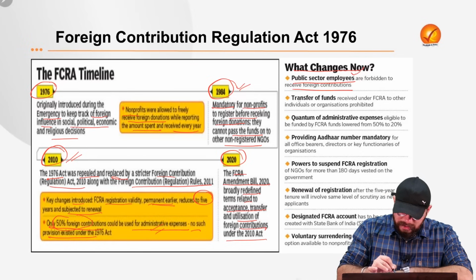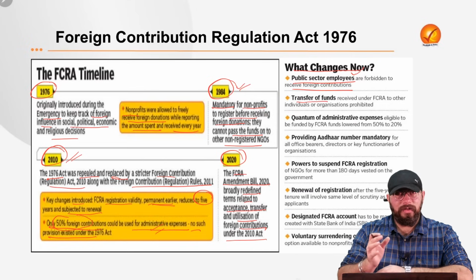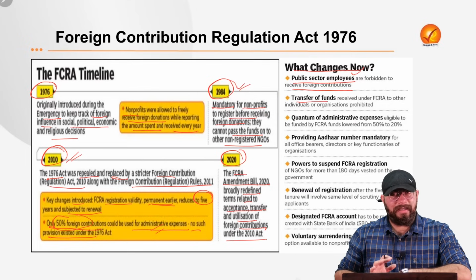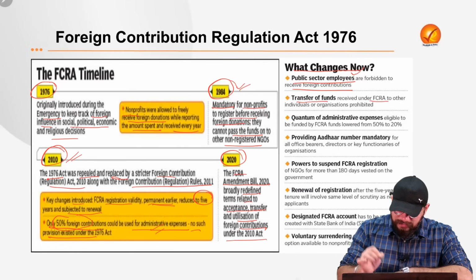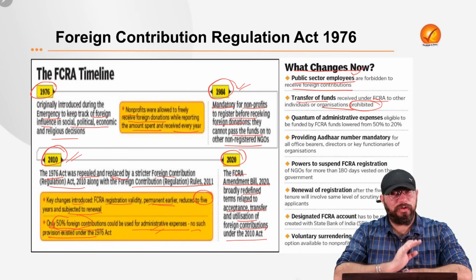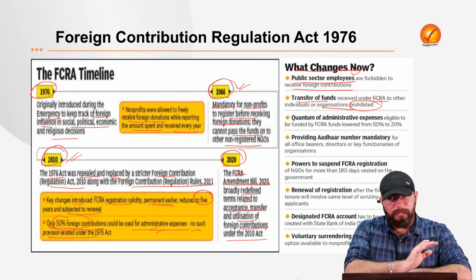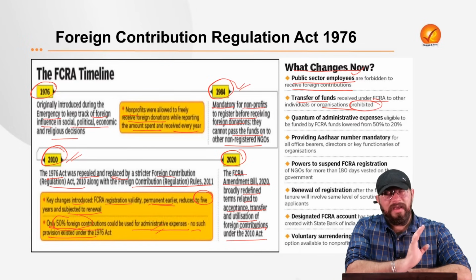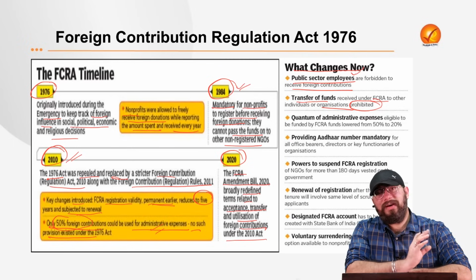That is first. The transfer of funds. The funds which are received under FCRA by the NGOs, the transfer of the funds received under FCRA to other individuals or organizations is prohibited. So, if you are receiving any foreign contribution under FCRA, you can't transfer it now.